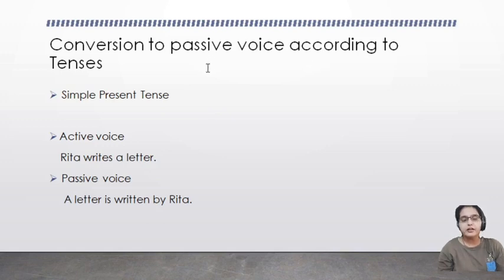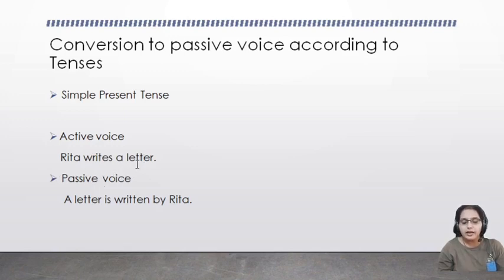In the last videos we saw tenses, so according to the tenses we see the conversion of active sentences into passive voice. In simple present tense, how will we convert from active voice to passive voice? Rita writes a letter. It is in the simple present tense and in active voice. Rita is the subject, writes is the active verb, and a letter is the object here.